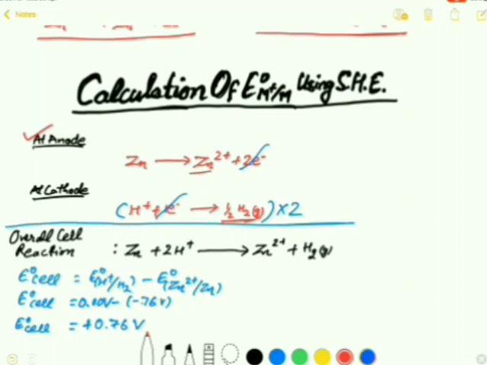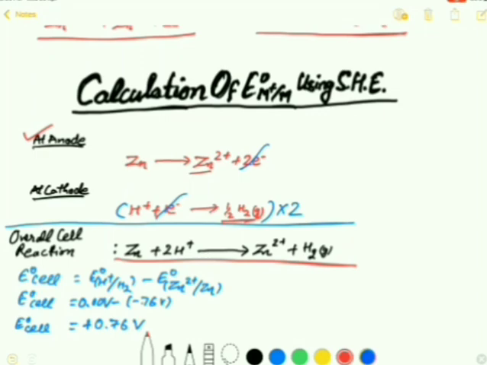As you can see, in the anode 2 electrons are released, but in the cathode 1 electron is consumed by the hydrogen ion. So in order to balance this reaction, we multiply the cathode reaction by the stoichiometric coefficient 2. The resultant overall reaction is zinc plus 2H plus ion gives zinc 2 positive ion plus hydrogen gas.